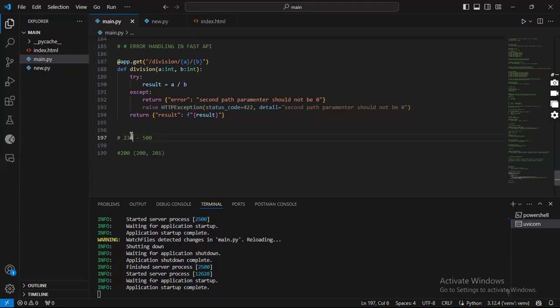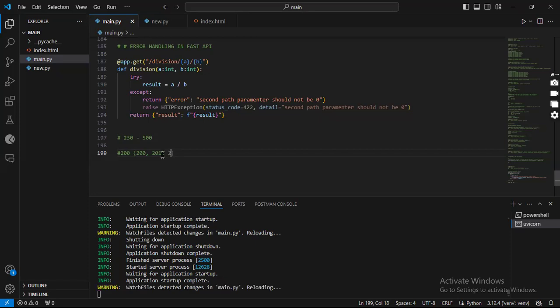I know a couple of them offhand, so when I see them, I just know. For the range of 200, I know that there's 200, of course, and there's 201 and 204. I'm sure of 204. 204 means no content.